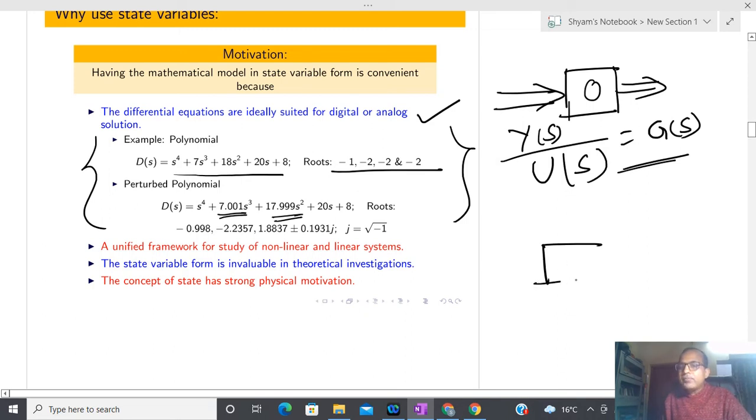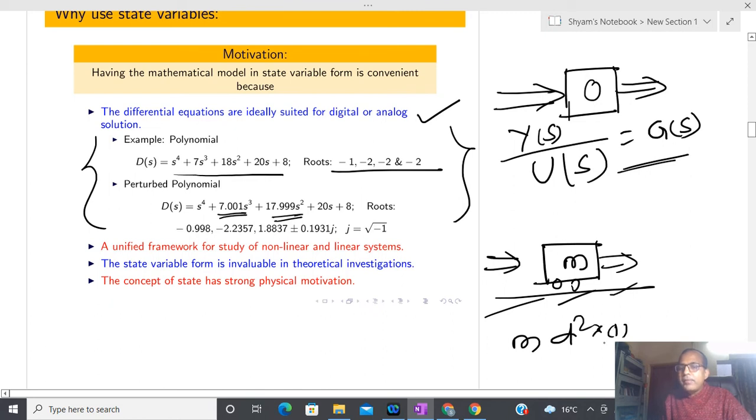Similarly, you can see that I have some kind of mass, and suppose that mass is moving on this one dimensional plane, and m is the mass of this system. Then again I can represent this system. Suppose that x is here, so m d2x(t) by dt square equals f(t), if you apply some force f(t) here. So I have some kind of mass that is moving under the influence of this force.